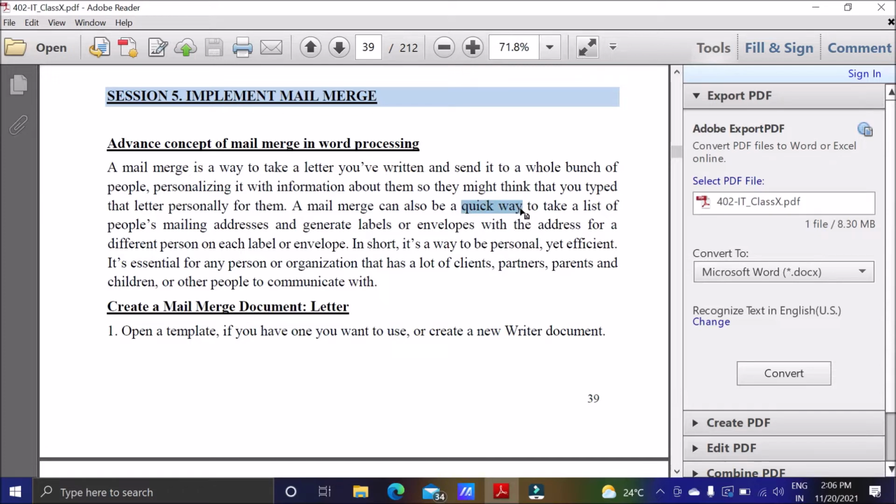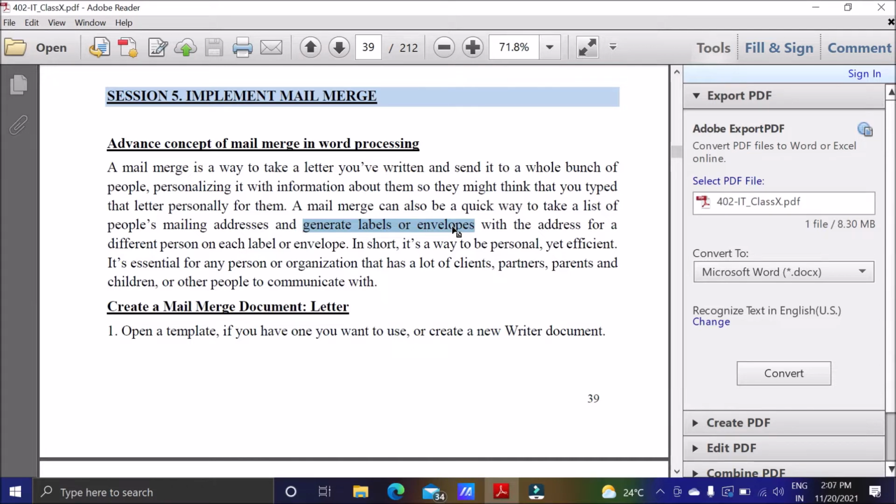Okay, one more thing is, suppose you are having an invitation card for a marriage party, and you have to print addresses of all the persons to whom you have to send. So again and again you have to type all the addresses. What you can do, you can take a list of mailing addresses and you can generate labels or envelopes. Means you can directly print on the envelope, or you can create a label and print the label on the envelope.